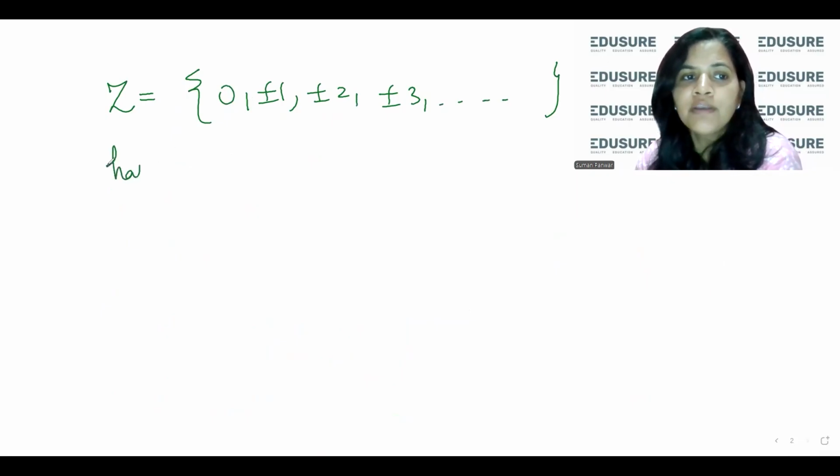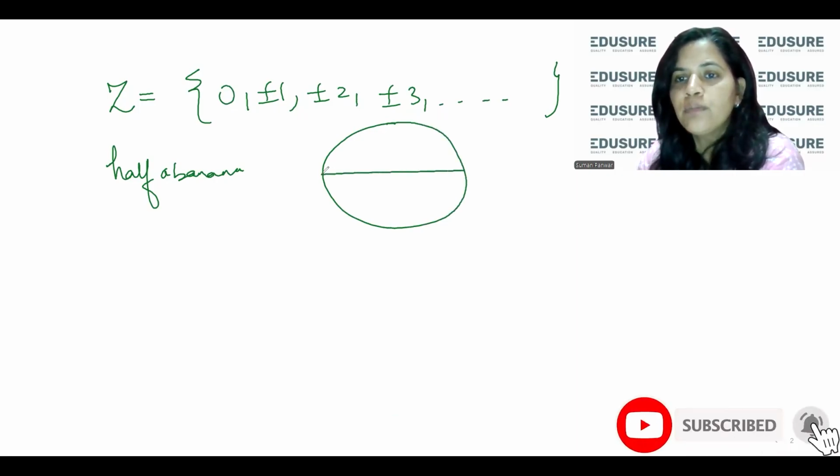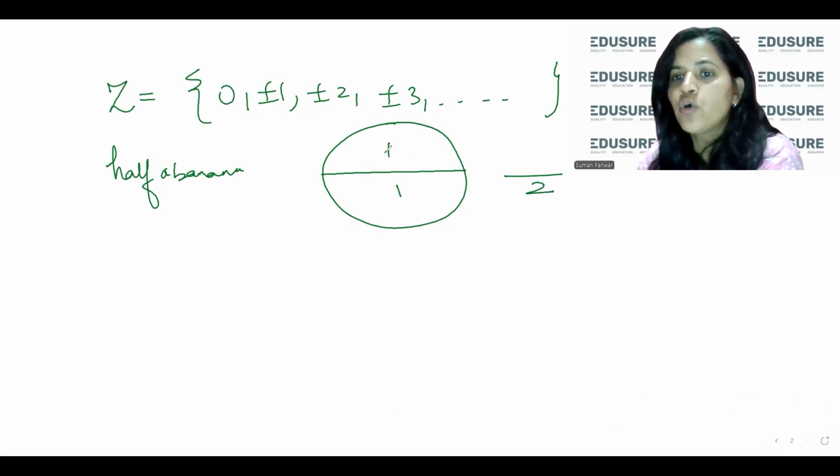So half a banana. Suppose you had a banana and you cut it into two equal parts. This is one part, and this is the second part. So the total parts are two, and you want to eat half of it, so one part you want to eat. So this is the concept of half.